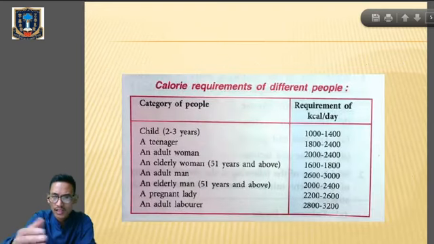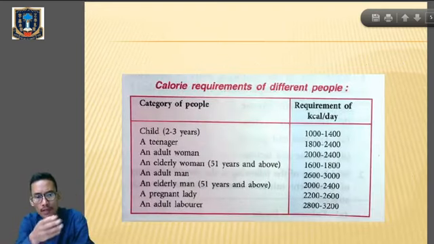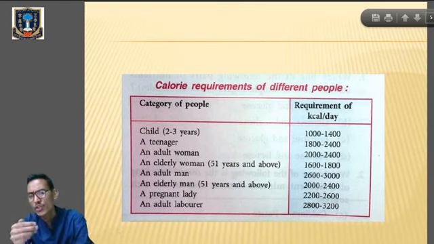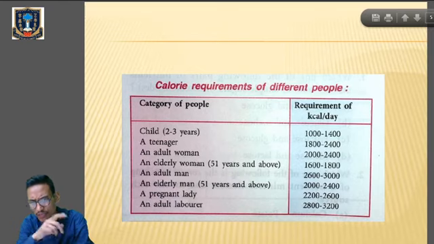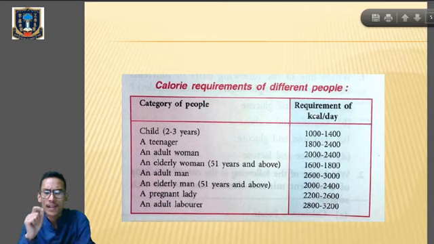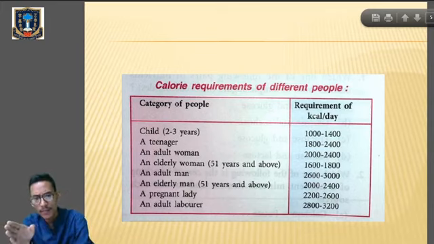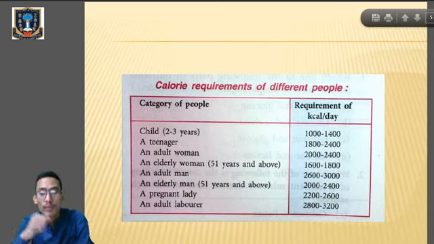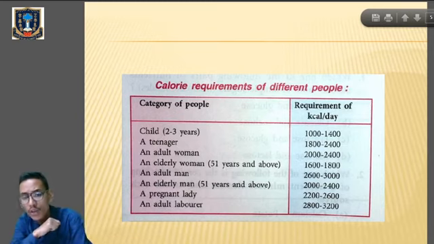Okay, so let's see the calorie demand or requirement of people. In case of a child of 2 to 3 years, the demand is 1000 to 1400 kilocalories per day. That is the demand for calories. A teenager, 1800 to 2400 kilocalories per day. In adult women, 2000 to 2400 kilocalories per day. Elderly women 51 years and above, the requirement for calories is 1600 to 1800 kilocalories per day. Adult men, 2600 to 3000 kilocalories per day. Elderly men 51 years and above, the requirement of calories is 2000 to 2400.